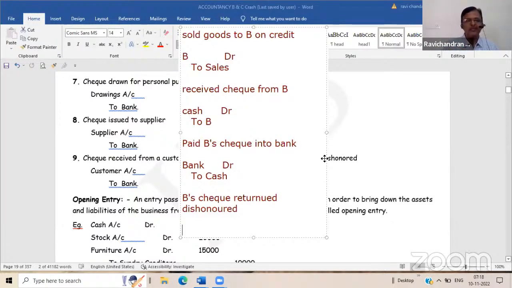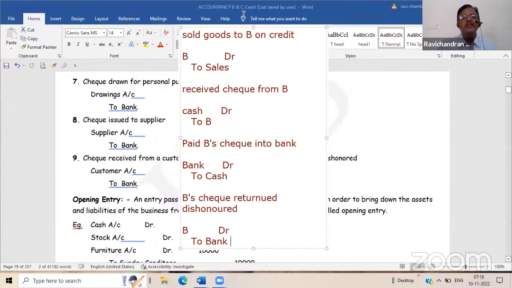That is why you are debiting him. So B is again indebted to us to the extent of this amount. So B will again become a debtor, and we have to credit the bank. B debtor to bank. That is what is listed in this particular receipt. Customer account debtor to bank.